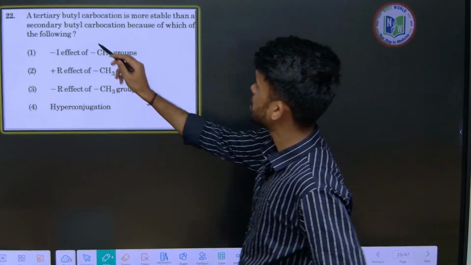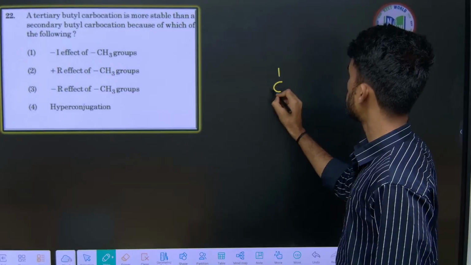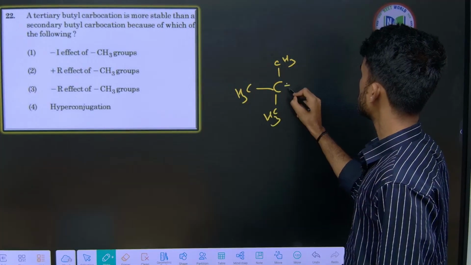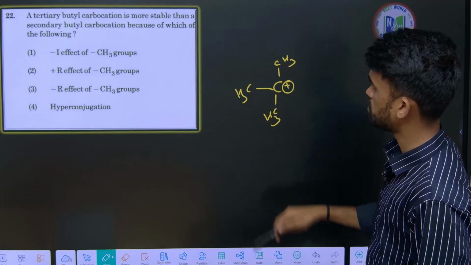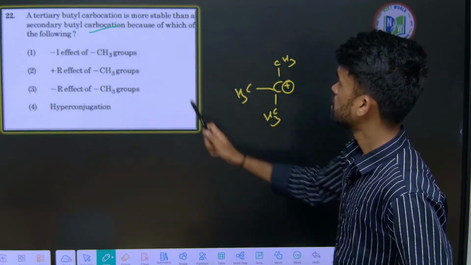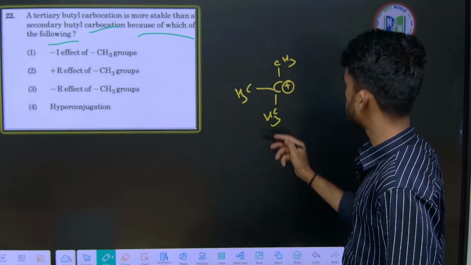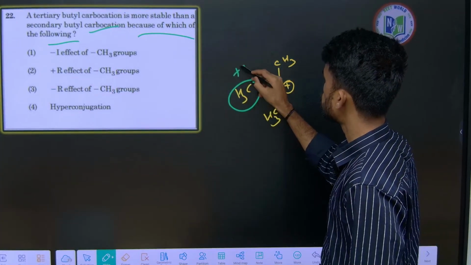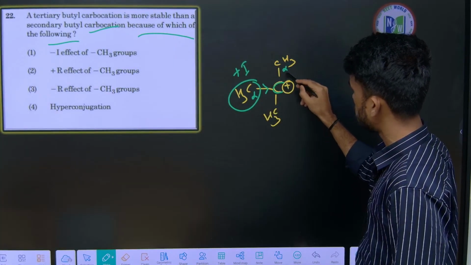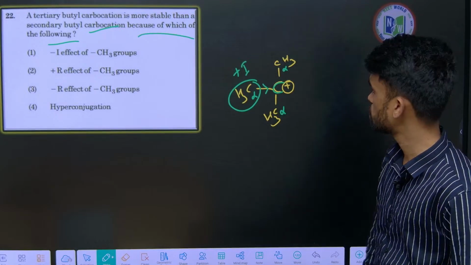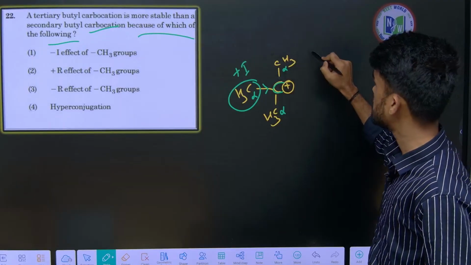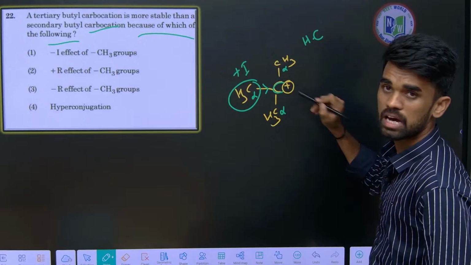Next one, the tertiary butyl carbocation. Tertiary butyl carbocation means it should be like this, no? Yes, so this tertiary butyl carbocation is more stable than the secondary butyl carbocation, which we have learned in the GOC part. This is because of which of the following? Alkyl groups are plus I groups, and the adjacent carbons to this carbocation are called alpha carbons, and their hydrogens are alpha hydrogens. So these alpha hydrogens are involved in hyperconjugation with this carbocation.